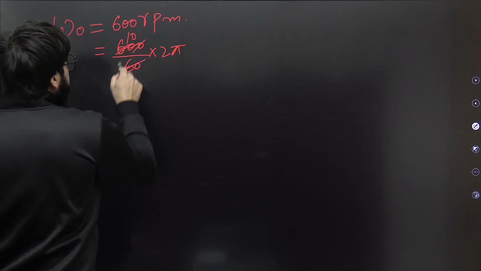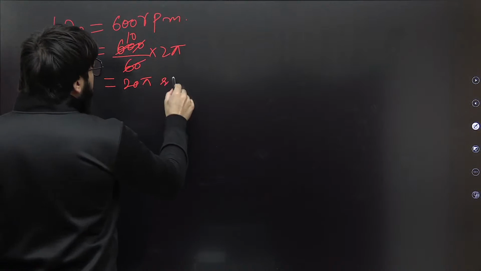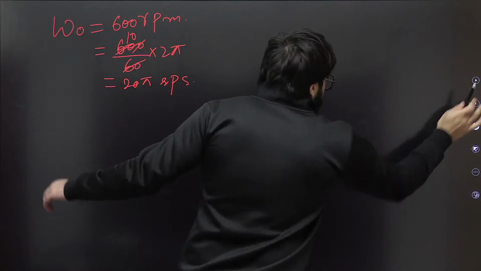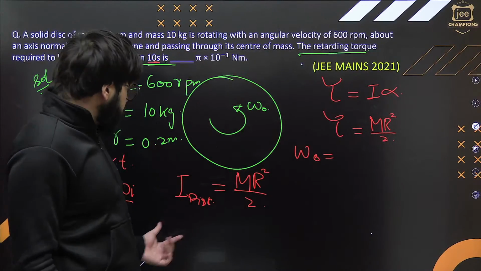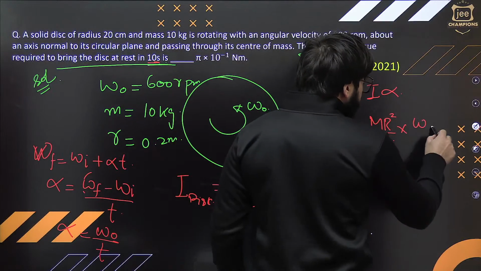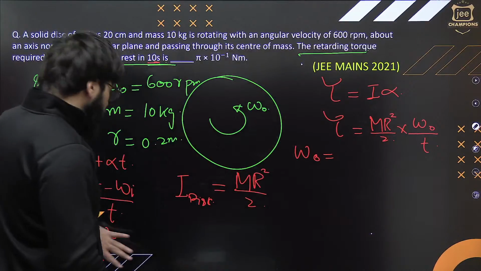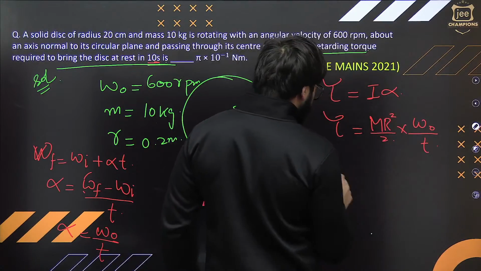This gets cancelled, this becomes 10, so this will come out to be 20 pi exactly. Okay, that is RPS. Now you just take this and put it over here, omega naught by t, because this came out from alpha. Instead of this alpha, I'm writing this one.